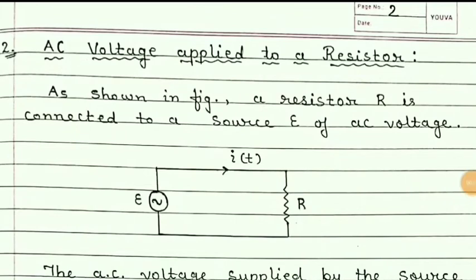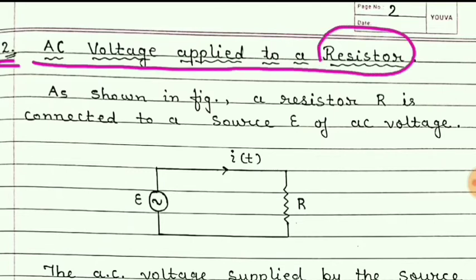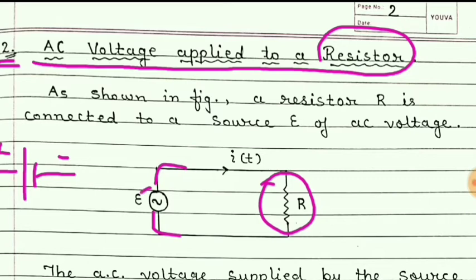Now topic number 7.2, AC voltage applied to a resistor. Means only a resistor is connected to this AC source. Students, we know that for a DC source, this is the symbol where this is positive and this is negative. But here the symbol for AC is this. It is like this because it changes according to sine or cosine function.